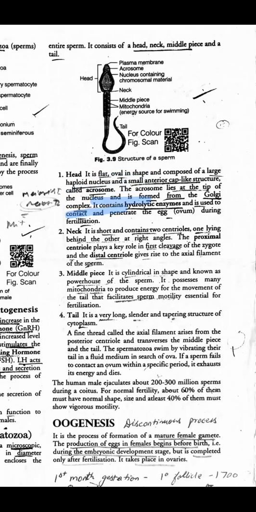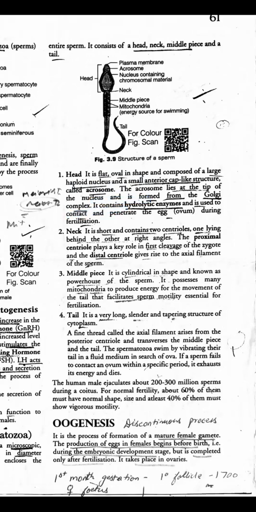Okay, so the head is flat and oval. It is going to have a large haploid nucleus because it has undergone meiosis. And it is going to have, this is very, very important, an anterior cap-like structure. Can you see here? Anterior cap over the head.